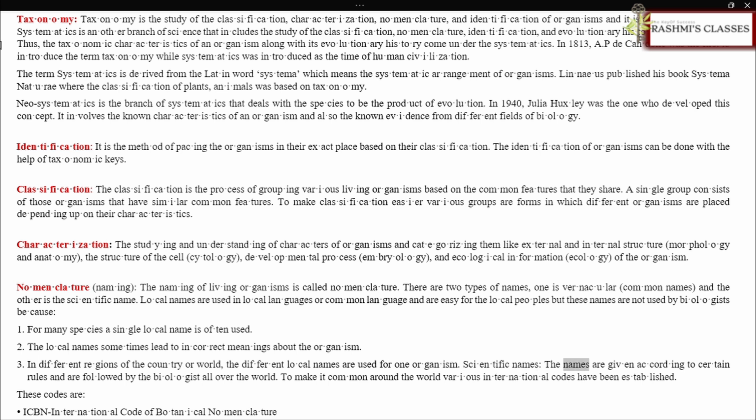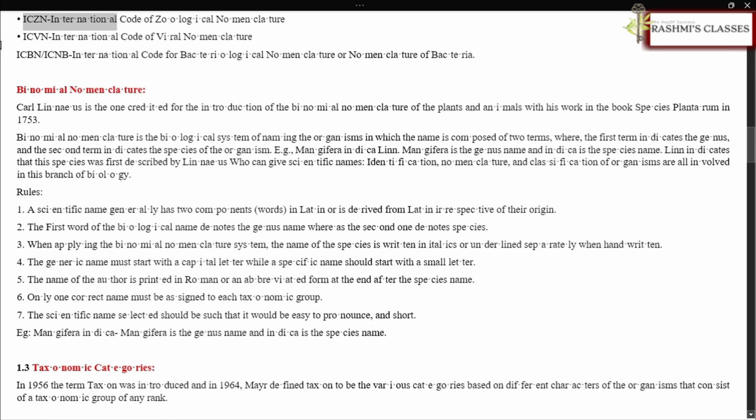Scientific names. The names are given according to certain rules and are followed by the biologists all over the world. To make it common around the world, various international codes have been established. These codes are ICBN, International Code of Botanical Nomenclature; ICZN, International Code of Zoological Nomenclature; ICVN, International Code of Viral Nomenclature; and ICNB, International Code for Bacteriological Nomenclature or Nomenclature of Bacteria.